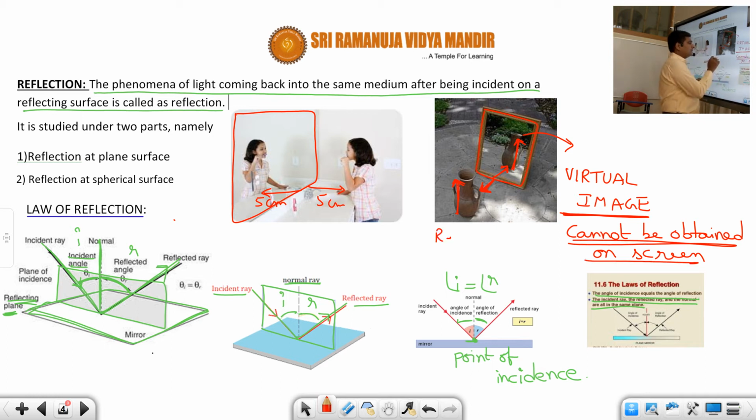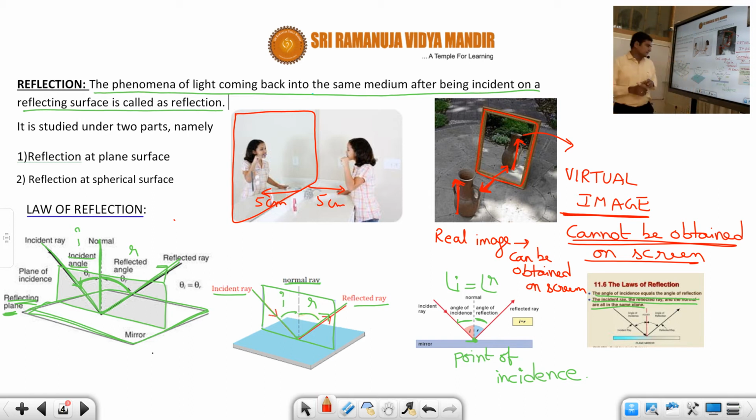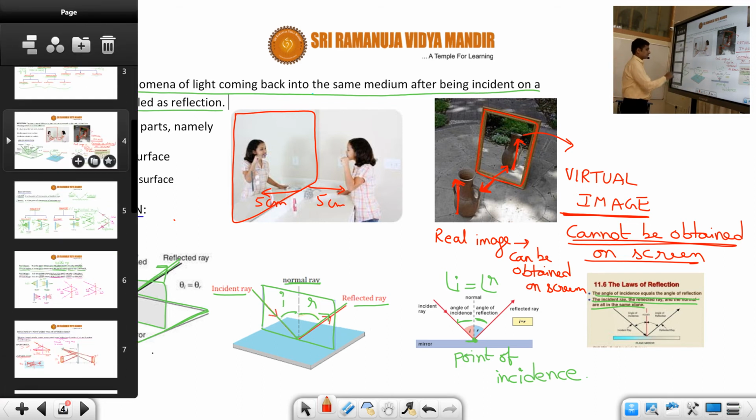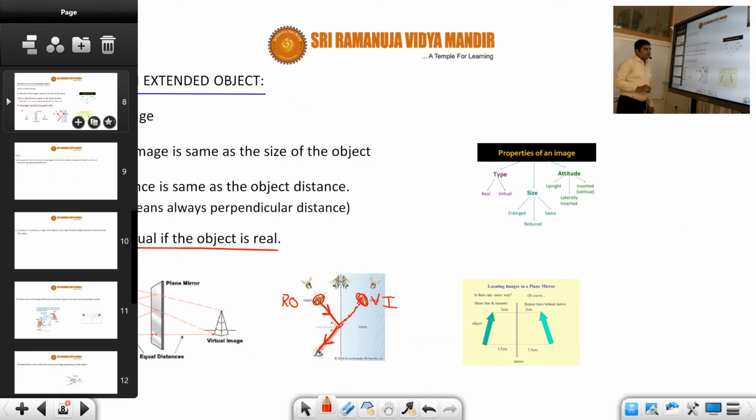Whereas, on the opposite, a real image can be obtained on a screen. I hope, students, you understood this point. This point is very, very important. A real image can be obtained on a screen, whereas a virtual image cannot be caught on a screen because it doesn't exist. That's what the term virtual means. Virtual means appearing to be; it doesn't exist. It's actually an optical illusion. So it is called a virtual image, which cannot be obtained on a screen, whereas a real image can be obtained on the screen. Okay, so that is about the characteristics of virtual and real images. Now let's move to the properties.